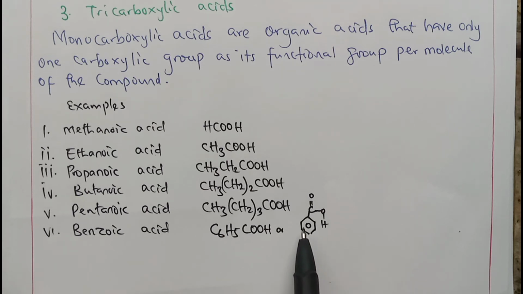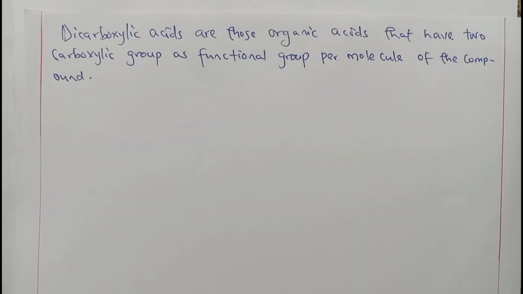That is why you are seeing this structure here. Hope you understand me here. Let's go for dicarboxylic acids. Dicarboxylic acids are those organic acids that have 2 carboxylic groups as functional group per molecule of the compound.